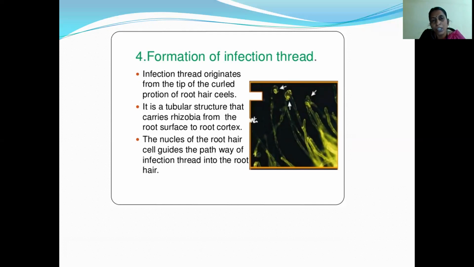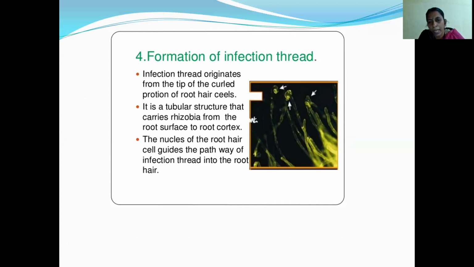The infection thread originates from the tip of the curled portion of the root hair cells. It is a tubular structure that carries the rhizobia from the root surface to the root cortex. The nucleus of the root hair cell guides the pathway of the infection thread.